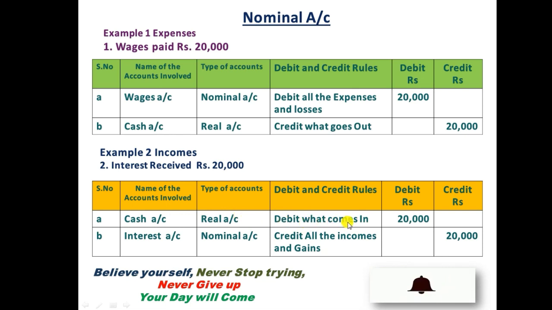At the time of receiving, cash comes into the organization, so we should debit what comes in, 20,000, and we got cash because of interest. Interest is an income, so it comes under the nominal category, and incomes we need to credit. So we should apply the rule, credit all incomes and gains, 20,000. So we need to know how to classify the accounts and how to apply the rules.